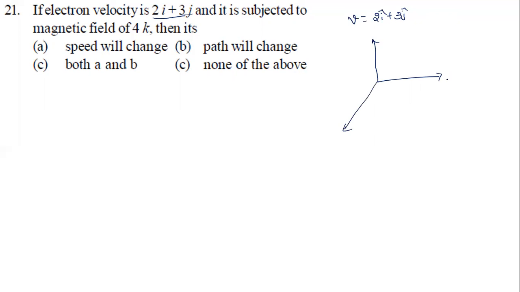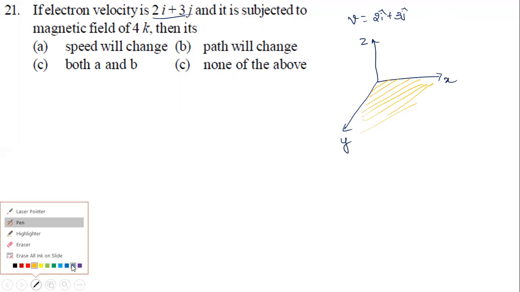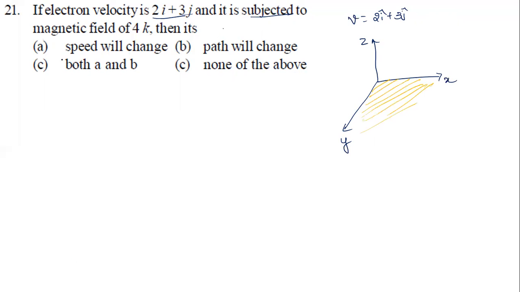Let's take this as the x-axis, y-axis, z-axis. The velocity is in which plane? It is in the XY plane. In this plane it is. You need to remember that. Let me continue the question. Subjected to a magnetic field of 4k. So what is the magnetic field? 4k means it is along the Z axis, like this.